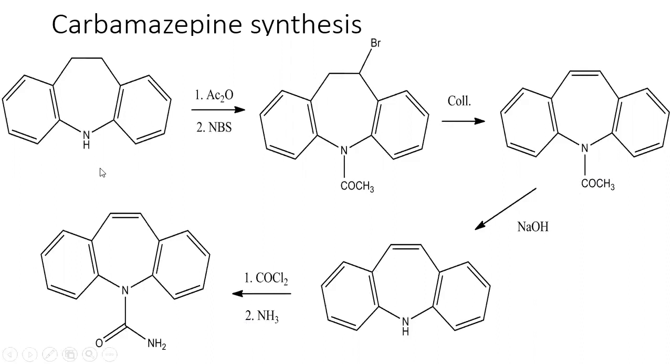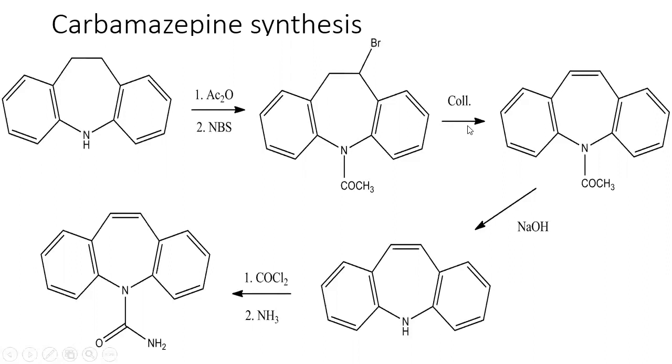So first we take this dibenzazepine, the saturated form of the dibenzazepine ring. The first step is acetylation in the presence of acetic anhydride, (CH3CO)2O, and NBS, N-bromosuccinimide. Thereby the bromination will take place here, and the amino group is acetylated, so the acetyl group is coming.